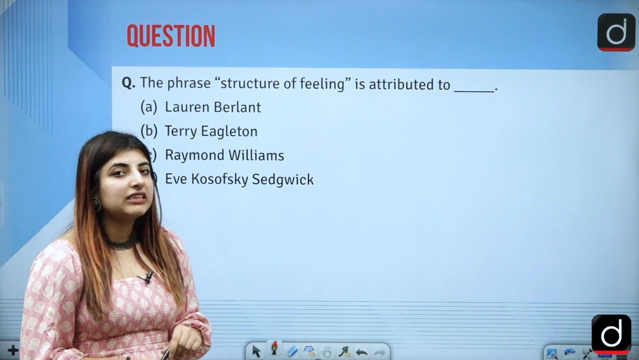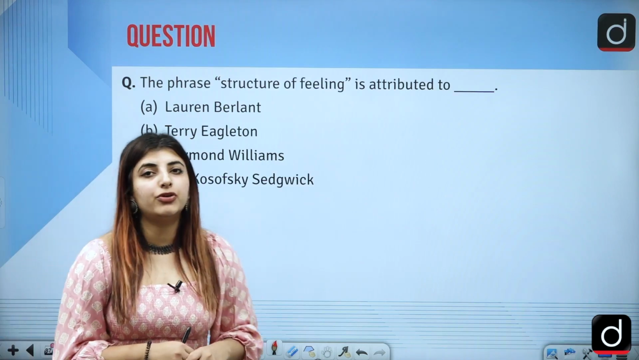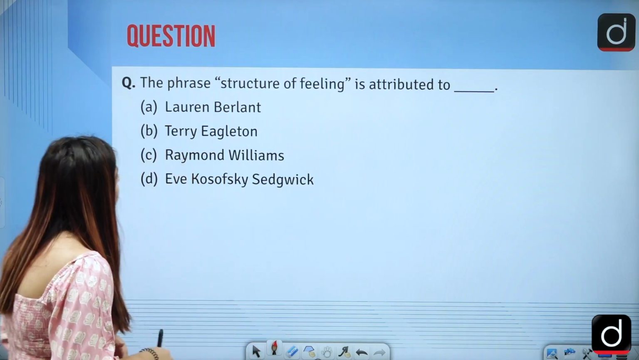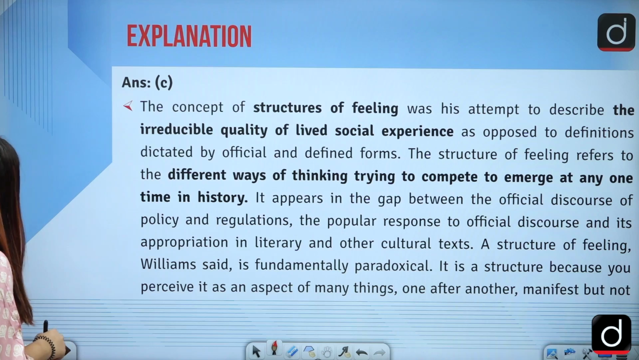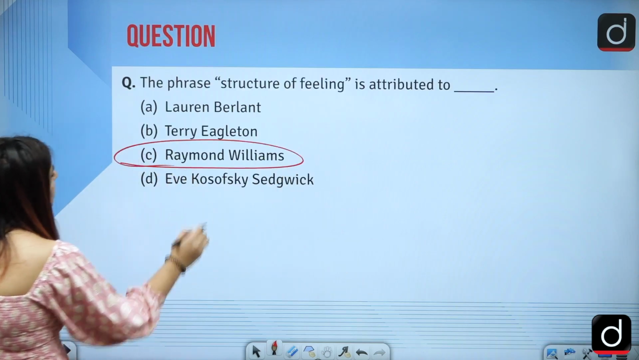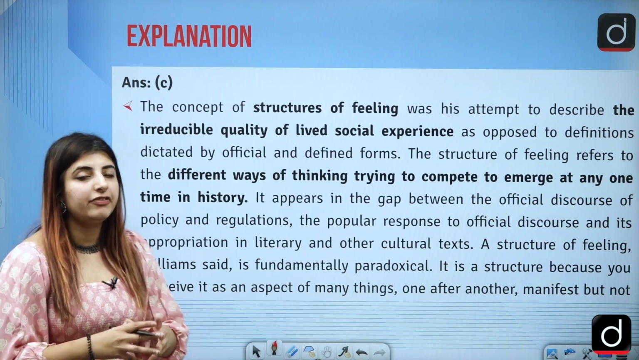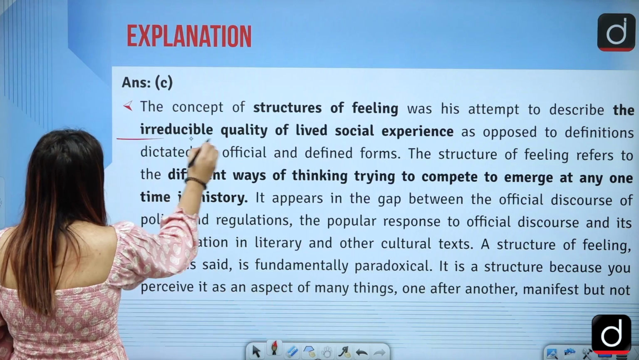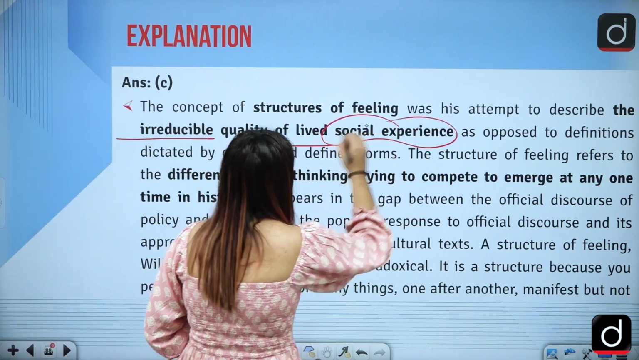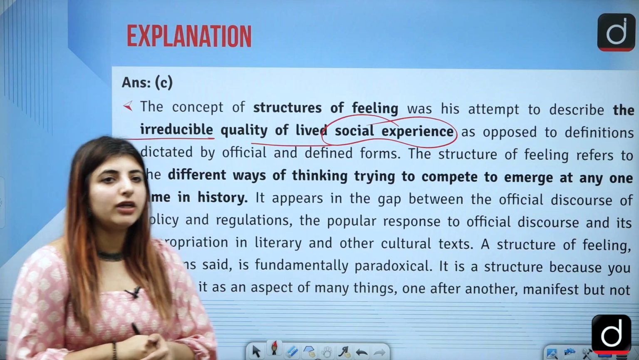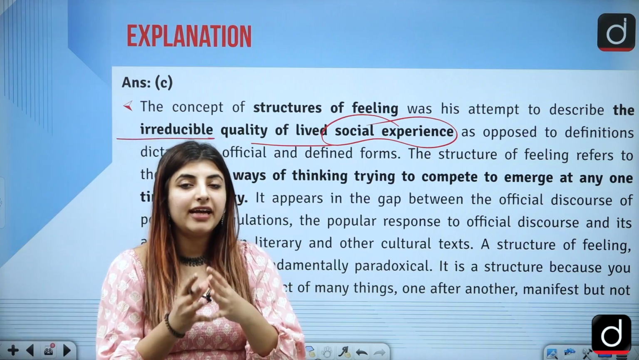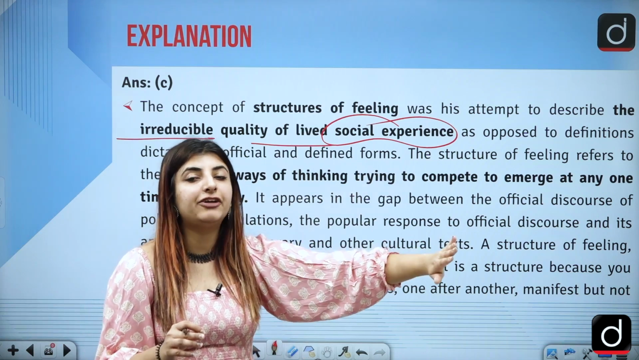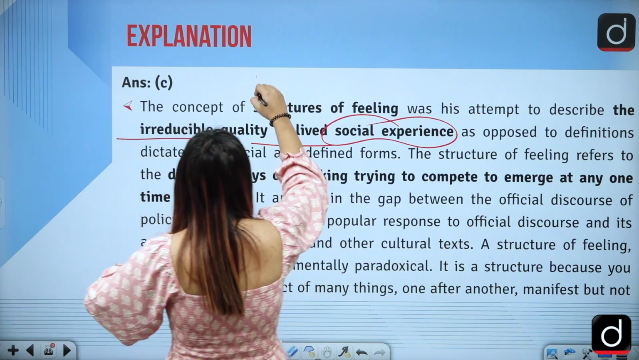Next is, the phrase structures of feeling is attributed to whom? A very important cultural studies or literary theory question. The answer to this question is option C. Raymond Williams is the one who is associated with the structures of feeling. Now, what does he mean by the structures of feeling? An irreducible quality of lived social experience. Why does he say that? First of all, he has given this very term, and this term was expanded later on in his work, Marxism and Literature.